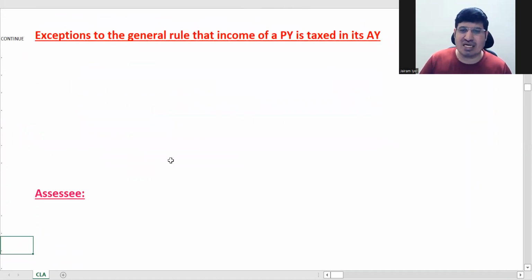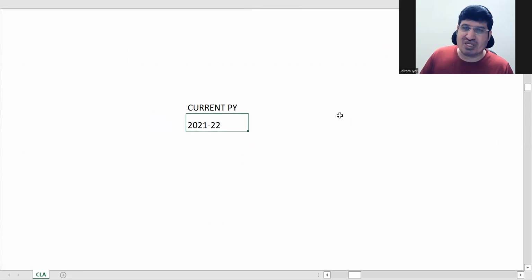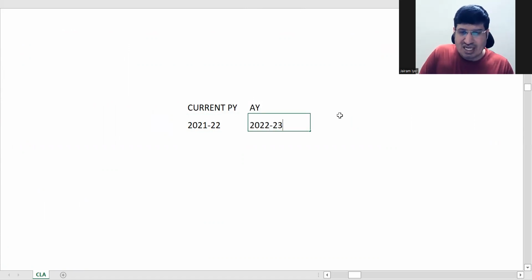Exceptions to the general rule that income of previous year is taxed in the assessment year. Okay. So what is our current previous year? Current PY or previous year is 2021-22. Okay. So income of this current previous year will be taxed in the assessment year, our current assessment year. This will be what? 2022-23. Right? For individuals, okay, we know that the due date of filing return of income is July 31st. So many of you are working, you would all be knowing that. Okay.